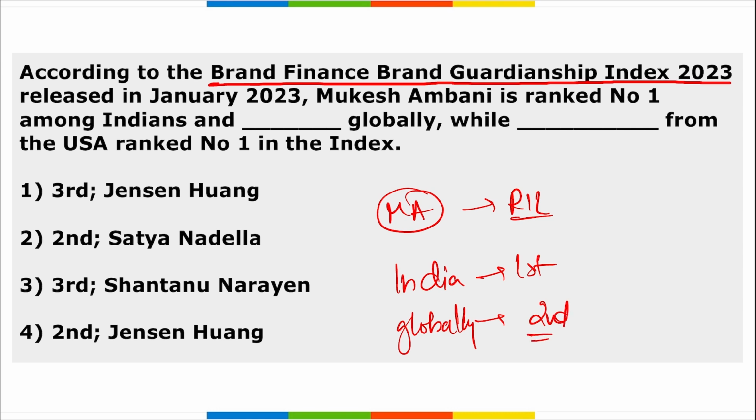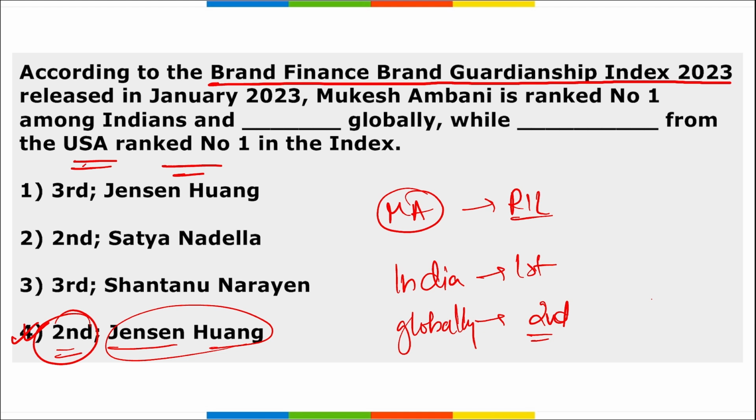Alright, and now it is also asking who was ranked 1 globally in this particular Global Brand Guardianship Index. So remember, Jensen Huang from USA recorded the first position here. So the correct option here becomes option 4, that is, second position globally was Mukesh Ambani, and Jensen Huang from the US secured the first position in this particular Brand Guardianship Index.